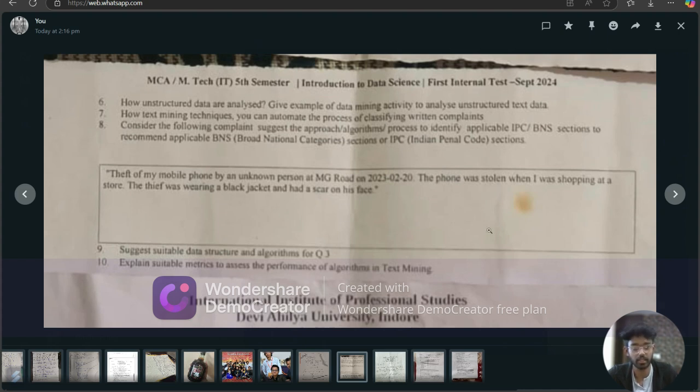Gather a large data set of written complaints along with their corresponding categories or classifications. Second, text processing. Clean and pre-process the data by tokenizing the text into individual words or phrases, removing stop words, punctuation, and special characters, converting all text to lower case, and removing irrelevant or redundant information.